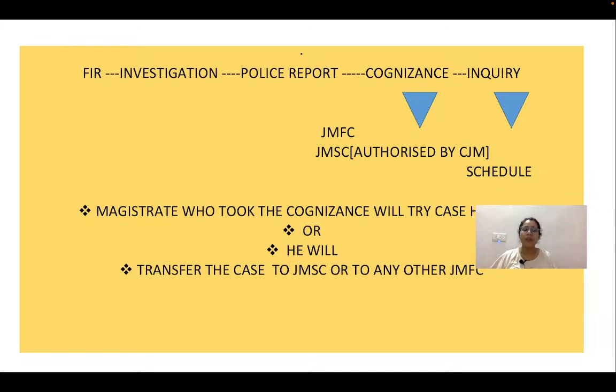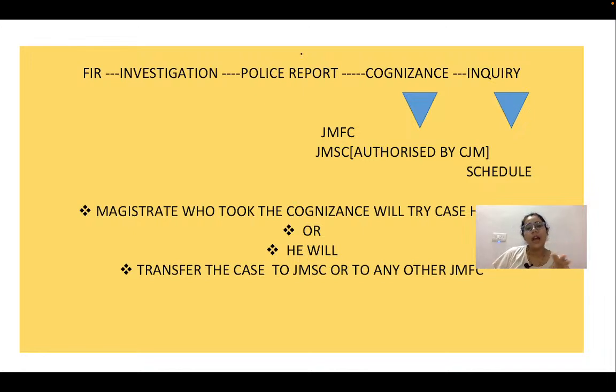But now we are going through that situation in which after the investigation of the offense, we came to know that some kind of offense has been committed. So now the police officer does what? It will submit the police report. All right. And this police report is also called a charge sheet.